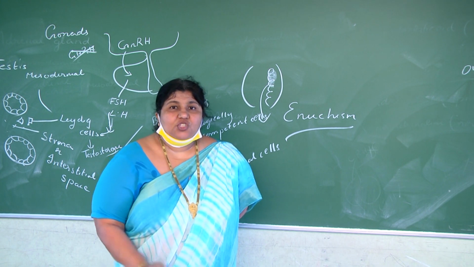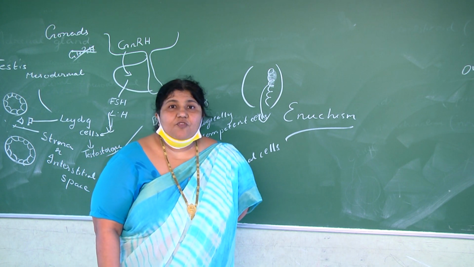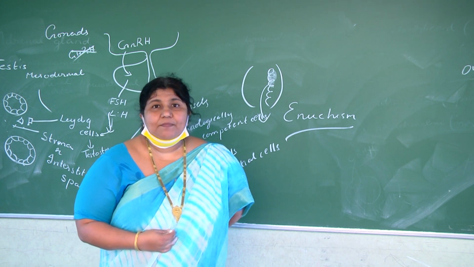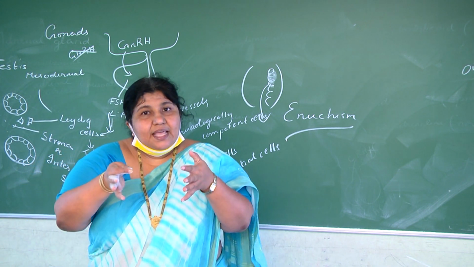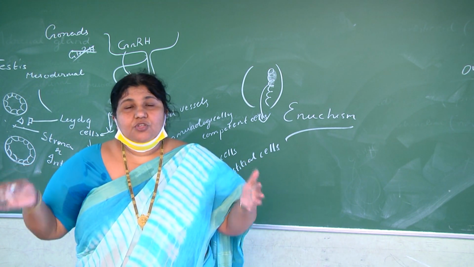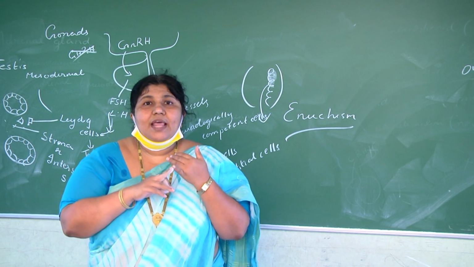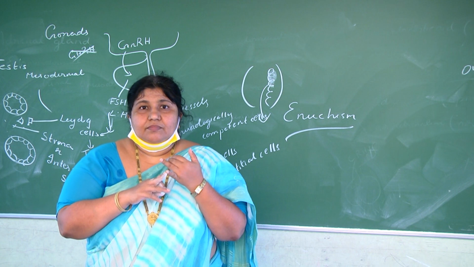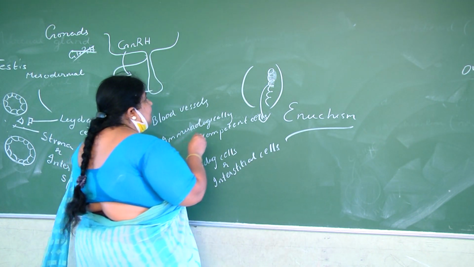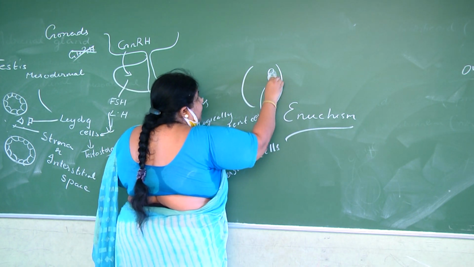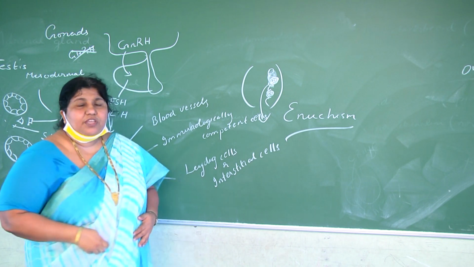Now coming to the progesterone functions, progesterone is a pregnancy hormone. The levels of progesterone will be high in our blood during pregnancy. So why? Progesterone helps in the enlargement of the uterus. During pregnancy, along with the fetus, the uterus should enlarge. Progesterone helps in that. Implantation occurs in the endometrium. During pregnancy, the embryo is getting fixed in the endometrium. It is buried in the endometrium, that is, in the wall of the uterus.